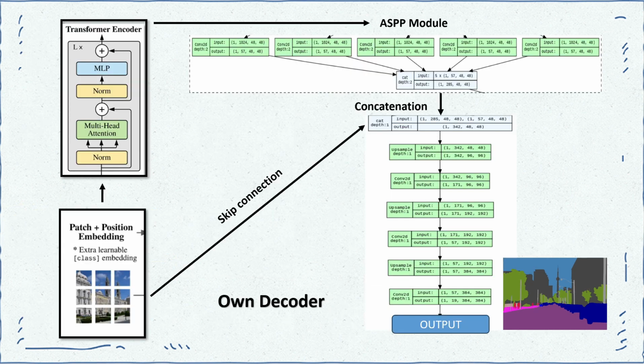We have tried a parallel convolution network from the DeepLabv3+ paper along with a skip connection, which is very common in segmentation networks, along with an upsampling network towards the end. However, we have decided not to use this as our final network for reasons that will be explained later.